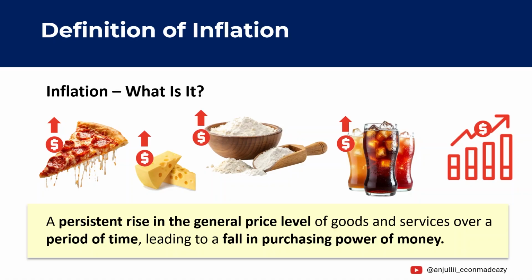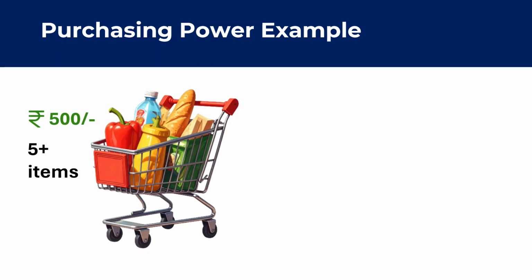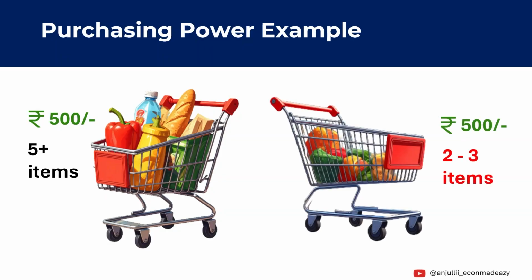The purchasing power of money falls. What exactly does purchasing power mean? Purchasing power simply refers to what your money can buy. A few years ago, 500 rupees might have allowed you to buy 5 or more items from a grocery store. But today, the same 500 rupees may buy only 2 or 3 items. The money itself hasn't changed, but the value of money has fallen. In other words, when prices rise because of inflation, the purchasing power of money decreases, meaning your money buys fewer goods and services than before.